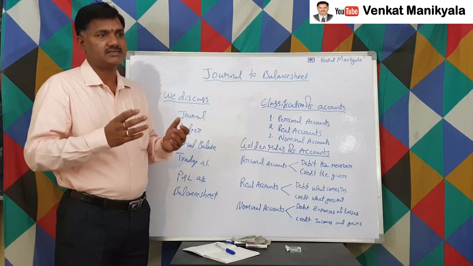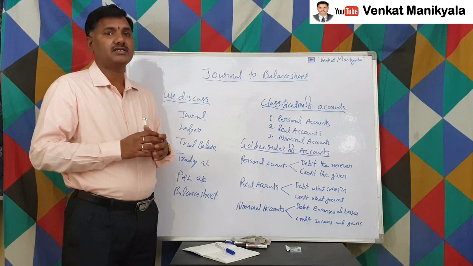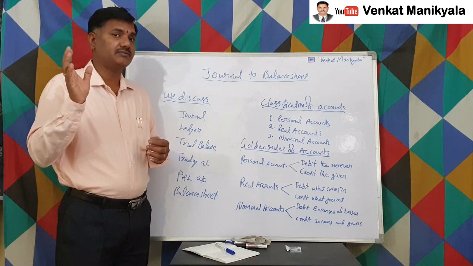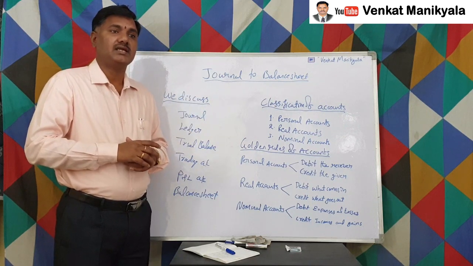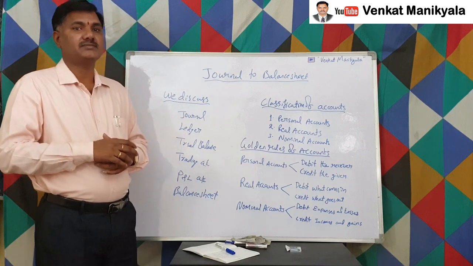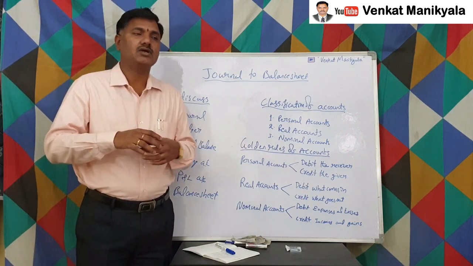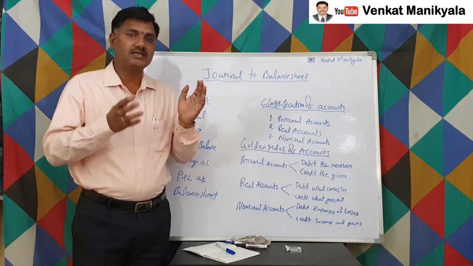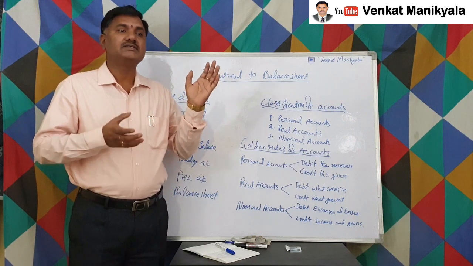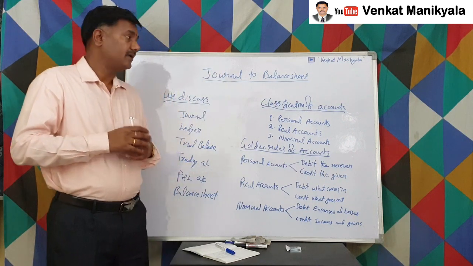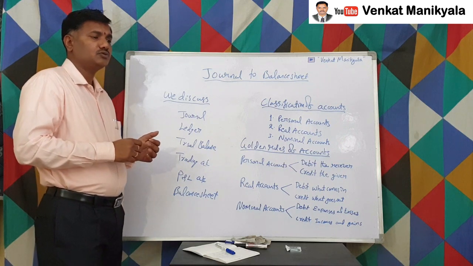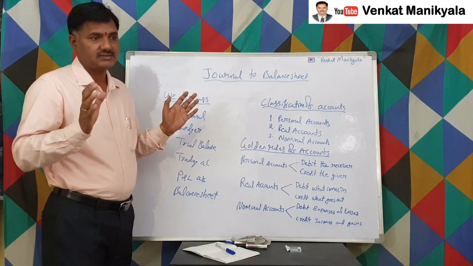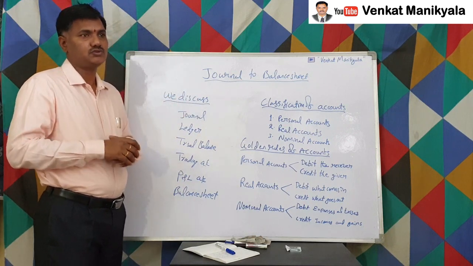In all areas, let us say in the financial area, the chartered accountant, in the cost accounts area, the cost accountant, and for the company's requirement, the company secretary, and also the management, middle level management and higher level management, all sit together and create all the accounts which are required for the organization. Those are called the chart of accounts, right? So in an organization, we create so many accounts. Out of that, some accounts are common to every business, some accounts are specific to a business. Those accounts we are supposed to create.